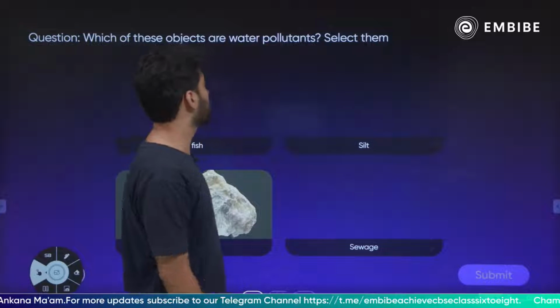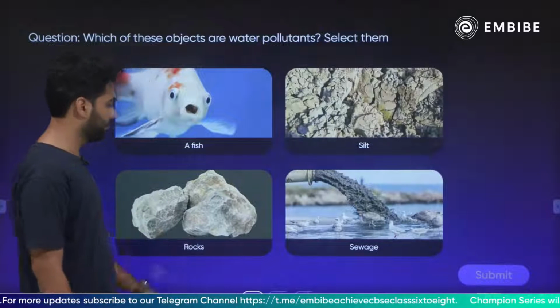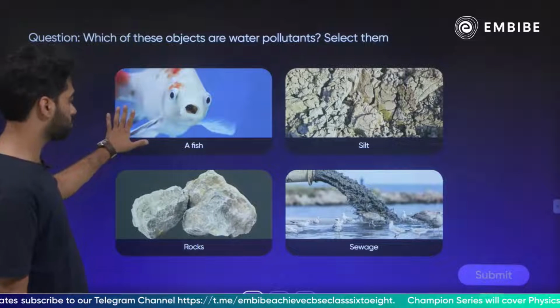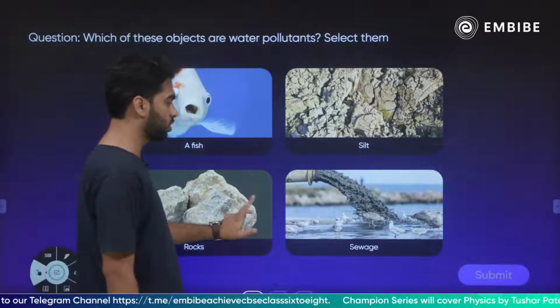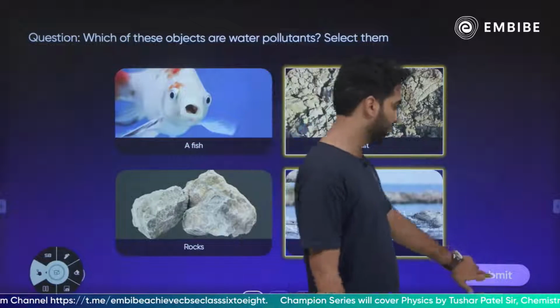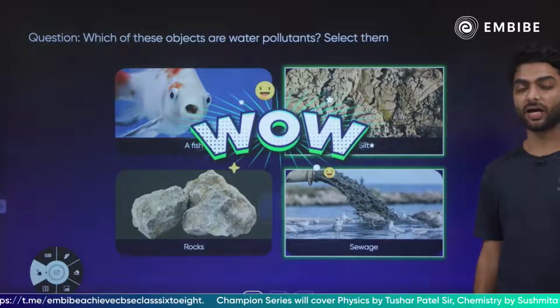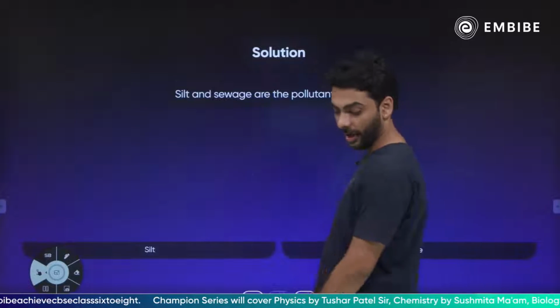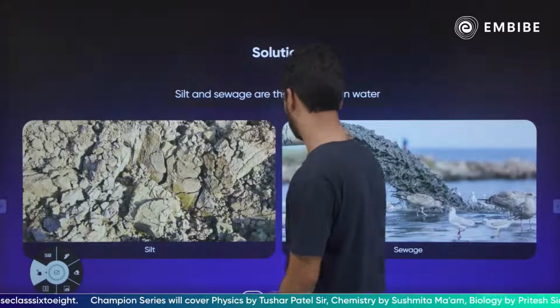Now which of these objects are water pollutants? Select them. So obviously a fish will not cause water pollution, rocks will not cause water pollution, sewage will and silt will, right? So these both are causes of air pollution, water pollution.